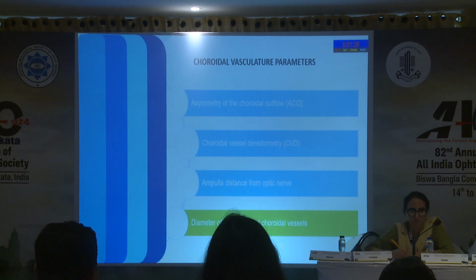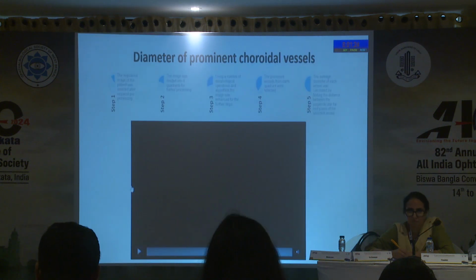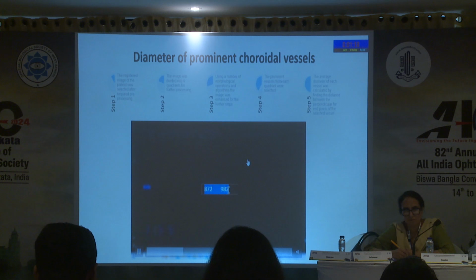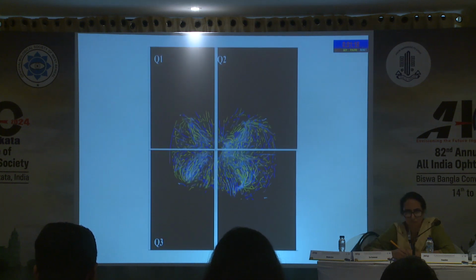And the final was the diameter of the prominent choroidal vessels. Similarly, again, the image is registered onto the Python program. You divide the image into 4 equal quadrants, and this is how the resultant image is. So it has been divided into 4 quadrants.